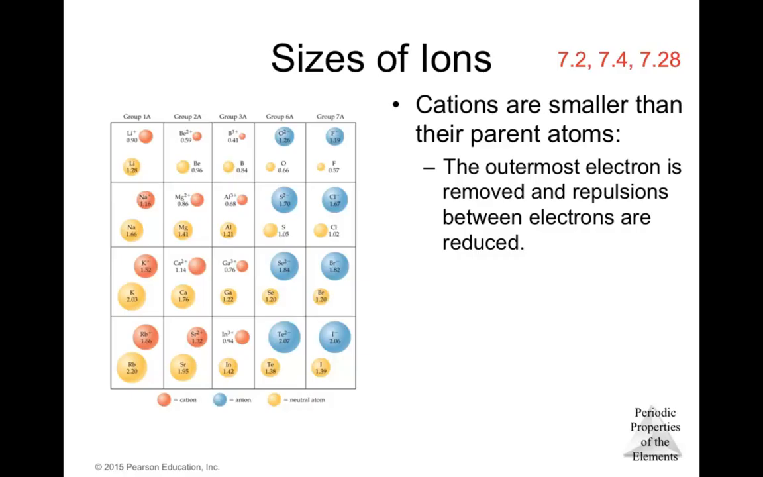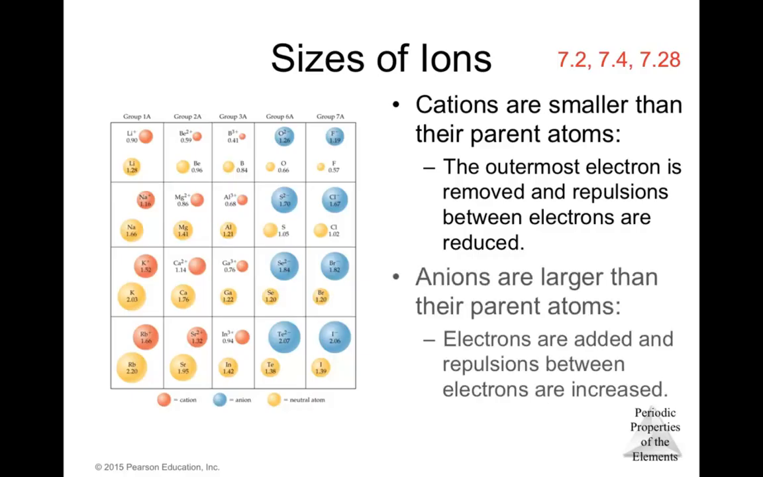Cations are smaller than their parent atoms. The outermost electron is removed and repulsions between electrons are reduced. Because now we are going to have one less electron, but the same amount of positive charge. So the positive charge is going to be larger than the repulsion between the electrons, and that's why you are increasing the effective nuclear charge, and the radii of the cations are reduced.